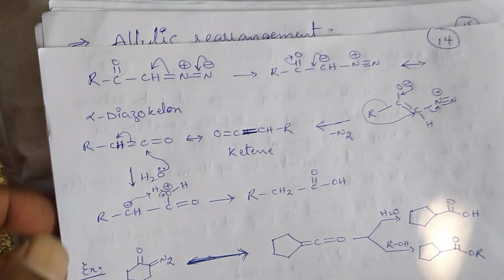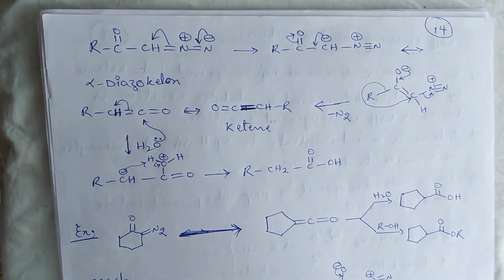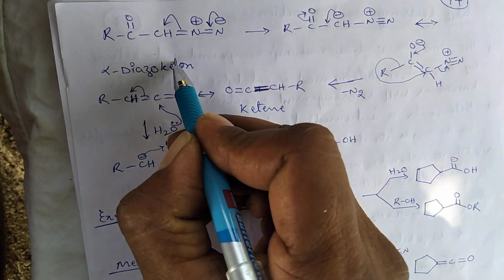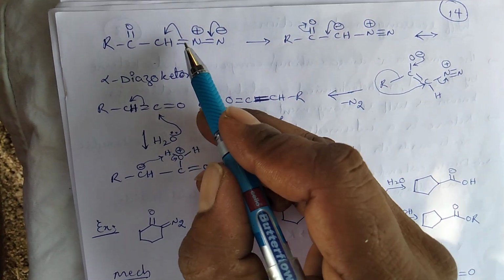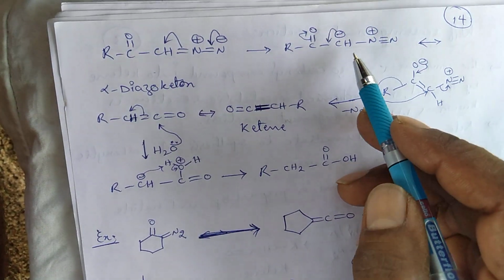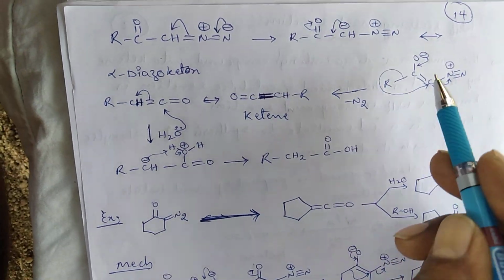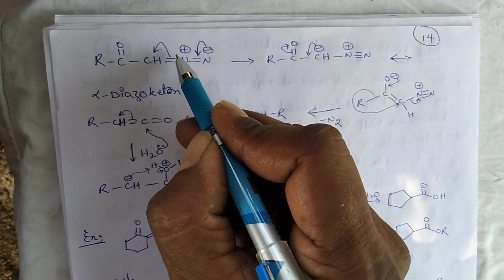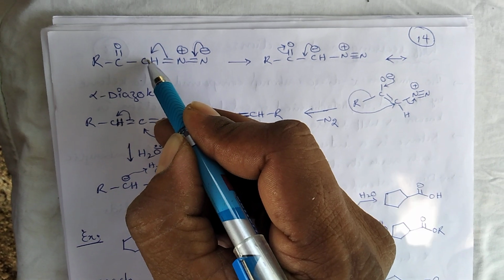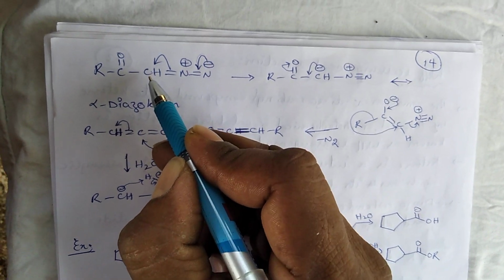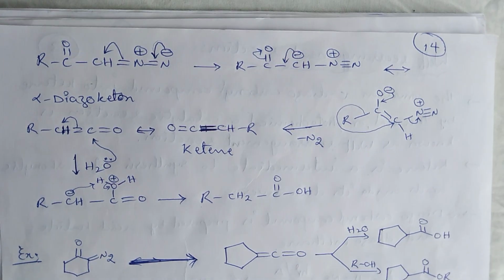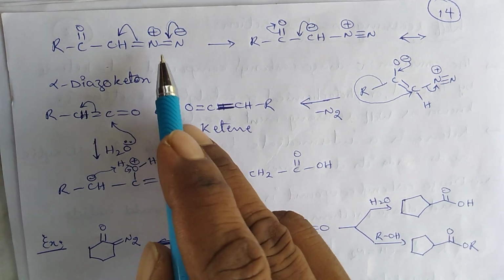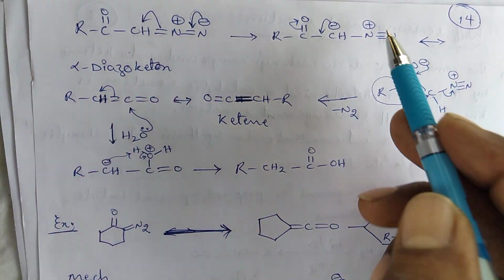So here this alpha diazoketone undergoes rearrangement and produces this kind of molecule. By the movement of electrons towards this carbon-nitrogen center, the bond pair electrons shift to this carbon. Here carbon gets the negative charge and nitrogen carries the positive charge.